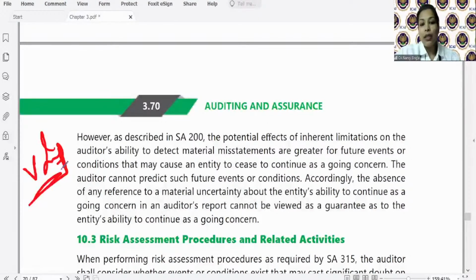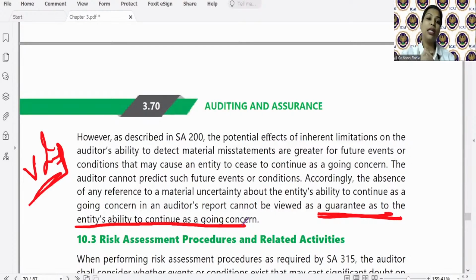Now, if there is no reference with respect to this, that is ऑडिटर को नहीं लगता कि गोइंग कंसर्न पर देयर इज एनी सिग्निफिकेंट डाउट या मैनेजमेंट का जो भी यूज है गोइंग कंसर्न का एप्रोप्रिएट है. See students, this is not to be considered as a guarantee as to entity's ability to continue as a going concern.